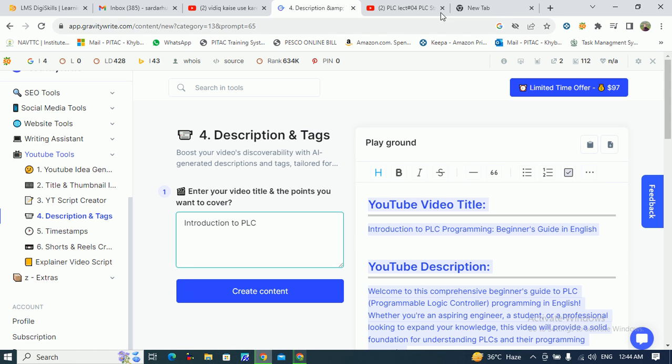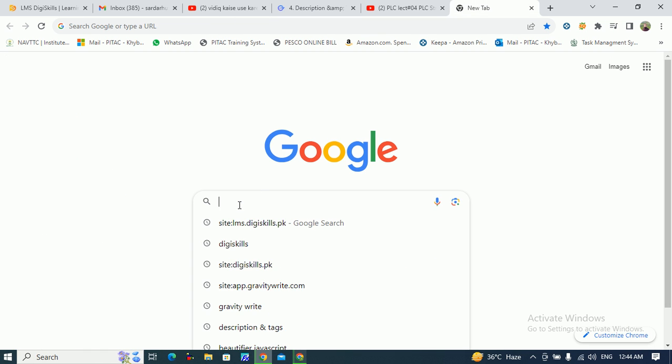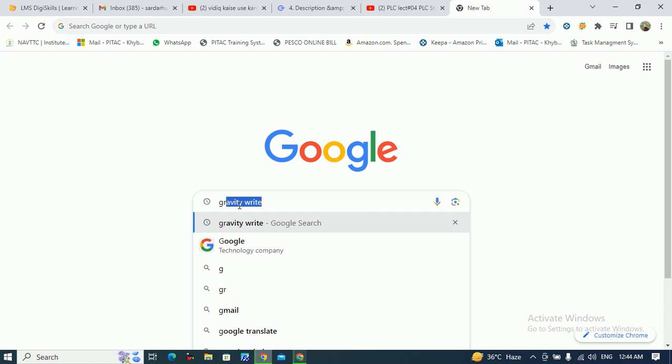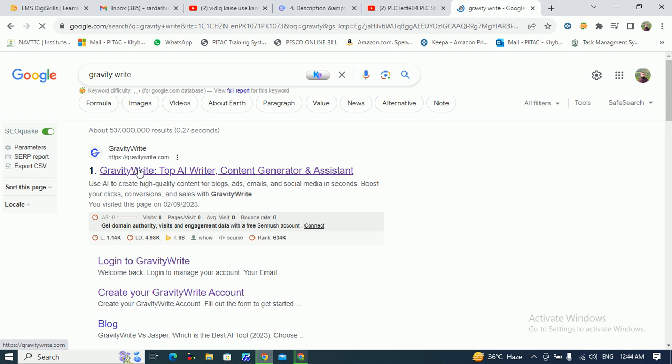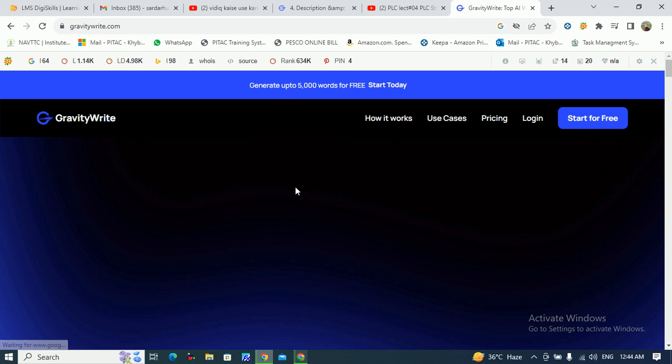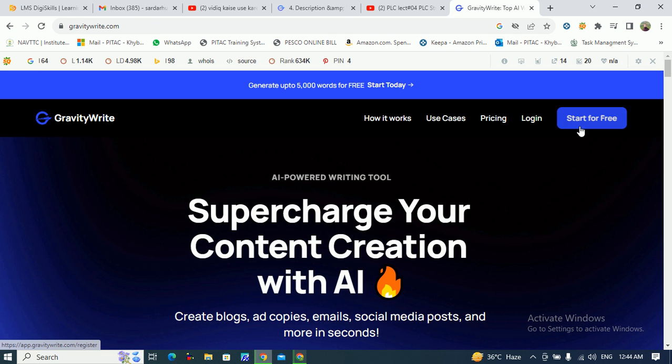How can you do this? First of all, there is a website, Gravity Write. Search in Google Gravity Write. This is the first website. Click on it. When this opens up, you can log in by putting in your details, and you can also start for free. I will suggest you log in and use its features, very interesting features.